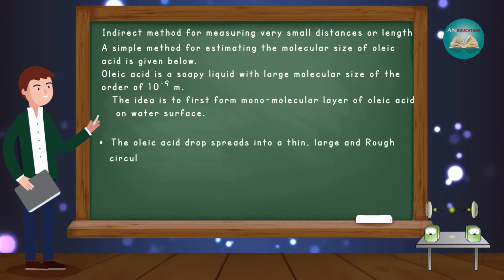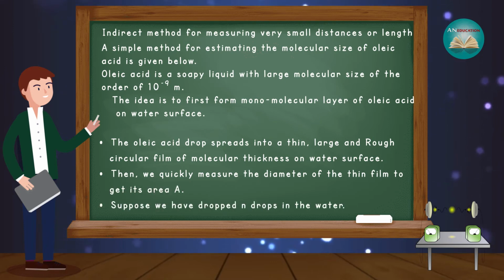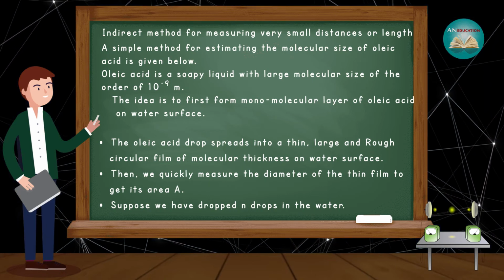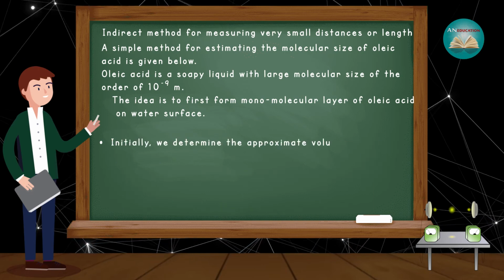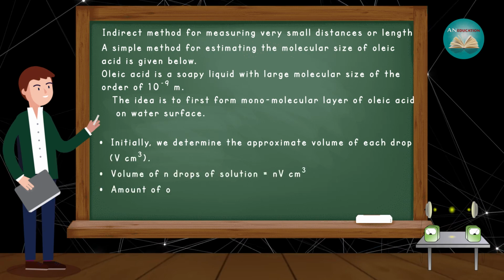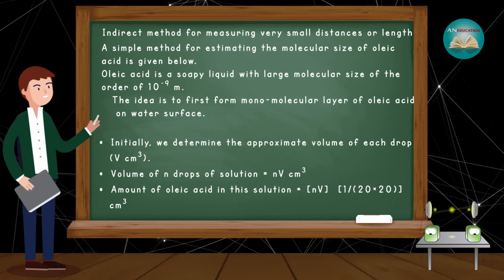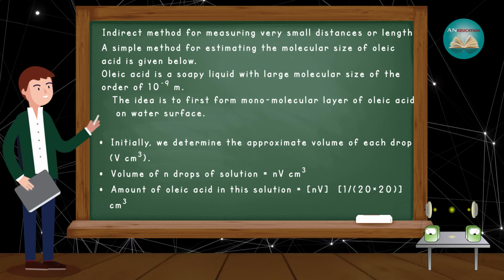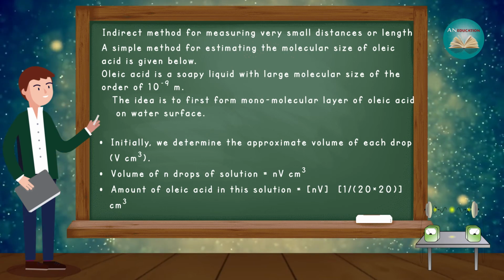The oleic acid drop spreads into a thin, large and roughly circular film of molecular thickness on the water surface. Then we quickly measure the diameter of the thin film to get its area. Suppose we have dropped n drops in the water. Initially, we determine the approximate volume of each drop as v cm³. Volume of n drops of solution is equal to n×v cm³. Amount of oleic acid in this solution is equal to nv×1/(20×20) cm³.